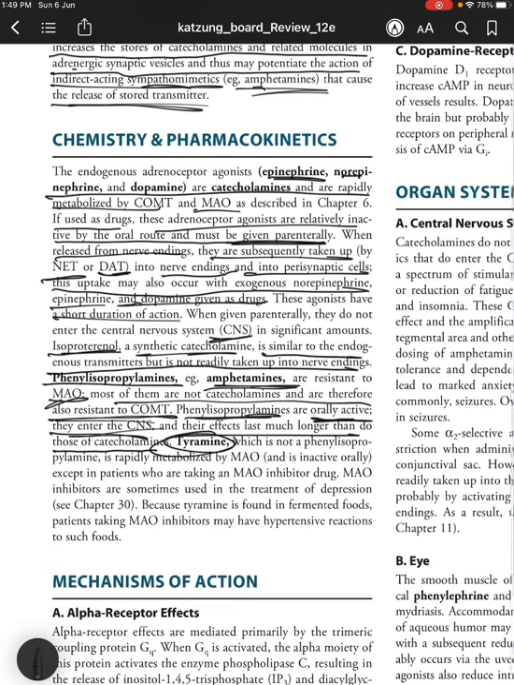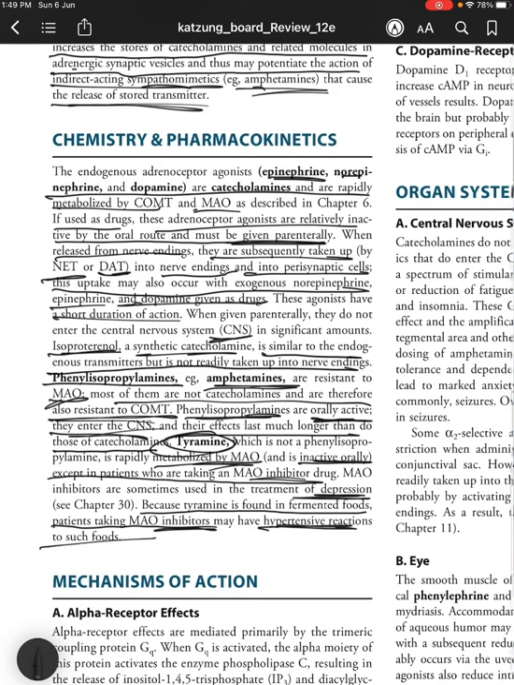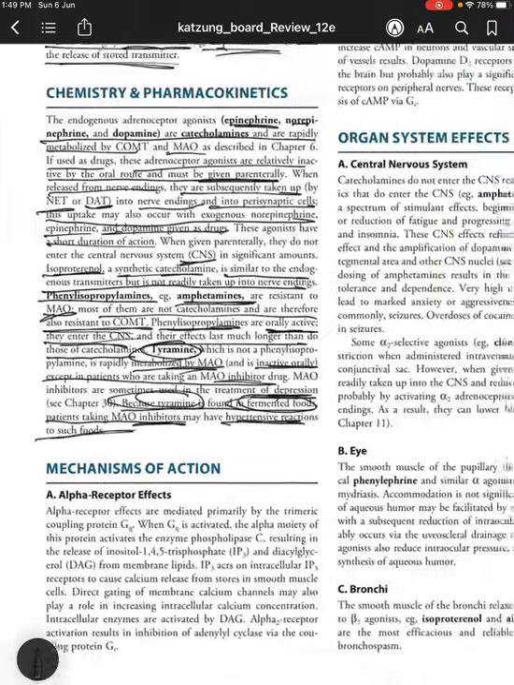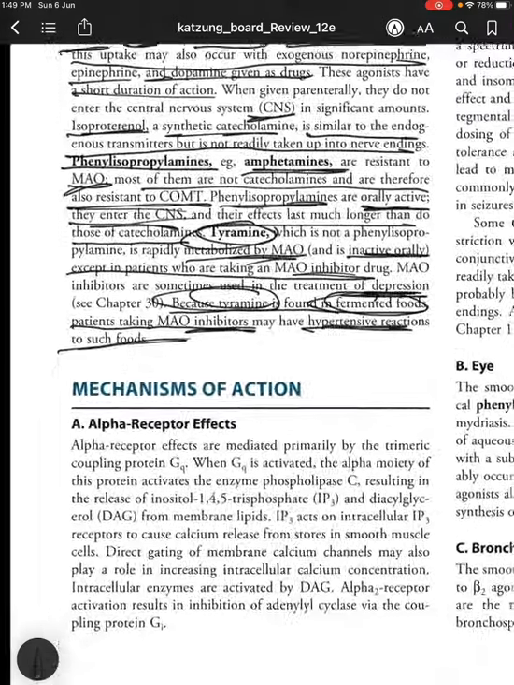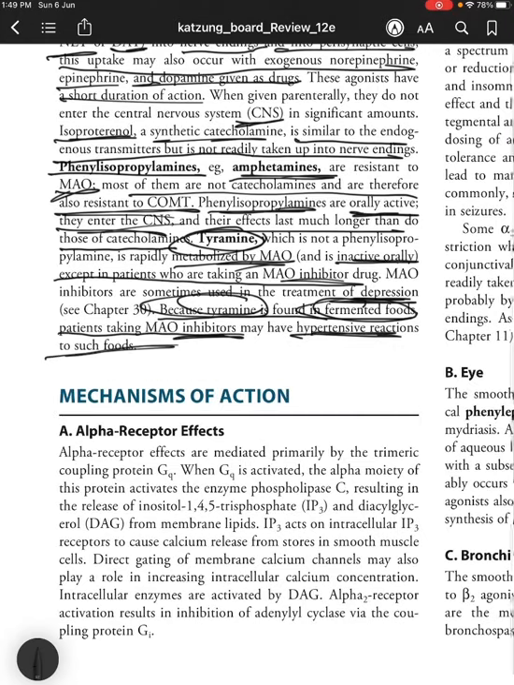Tyramine is not a phenylisopropylamine and it is not synthetic, so it is rapidly metabolized by MAO and inactive orally, except in patients who are taking a MAO inhibitor drug. MAO inhibitors are sometimes used in the treatment of depression. Because tyramine is found in fermented foods, patients taking MAO inhibitors may have hypertensive reactions to such foods. So you need to be careful while giving MAO inhibitors to patients eating fermented foods.